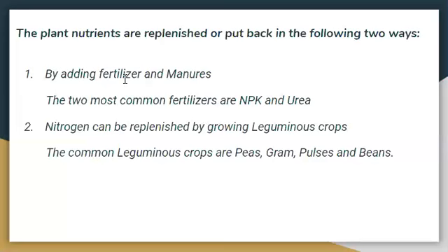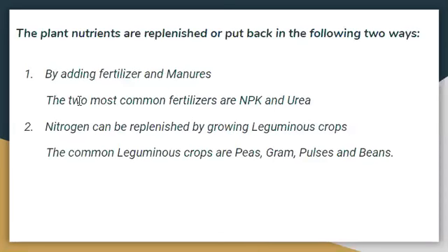So for that replenishment, they add fertilizer and manure. I have told you about the fertilizer. Now manure. It is a naturally formed organic material which is rich in humus, and it also has microorganisms. The manure is prepared from farm waste and cow dung, etc. It does not have any chemical in it. That's why it is very good for the field and crop.